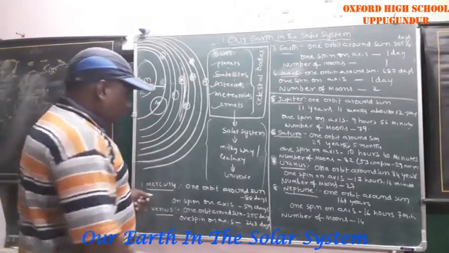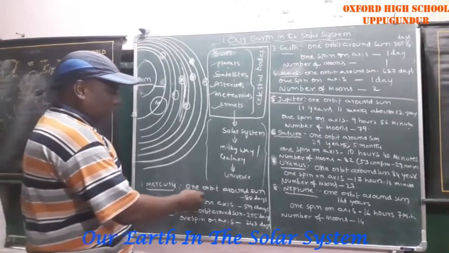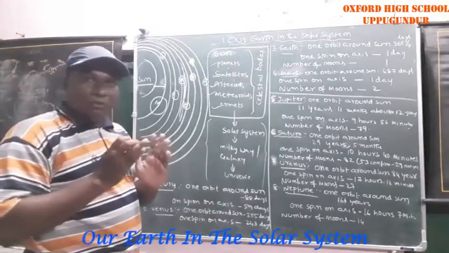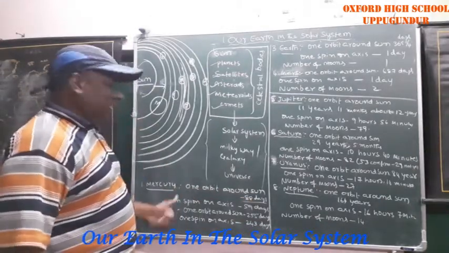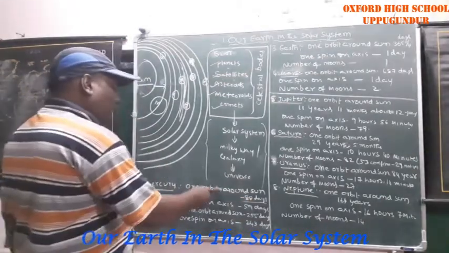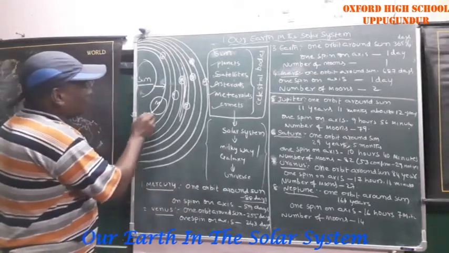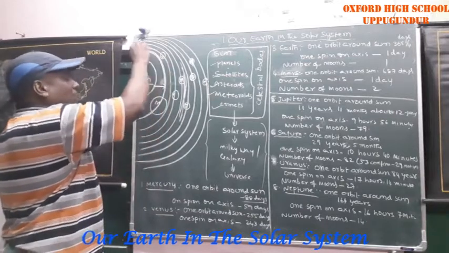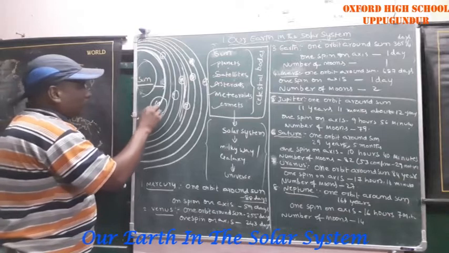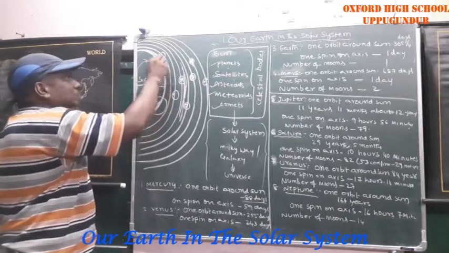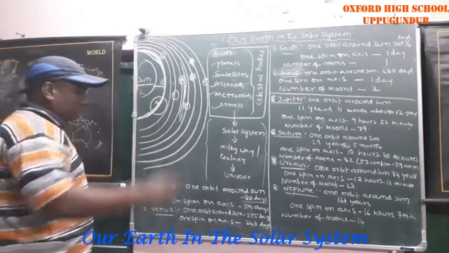Suppose we go by Mercury, how much time does it take for one round around the sun? 88 days. Technically, an orbit is nothing but a path. This is the path of Mercury. By using this path, Mercury moves around the sun, and this is technically called an orbit.